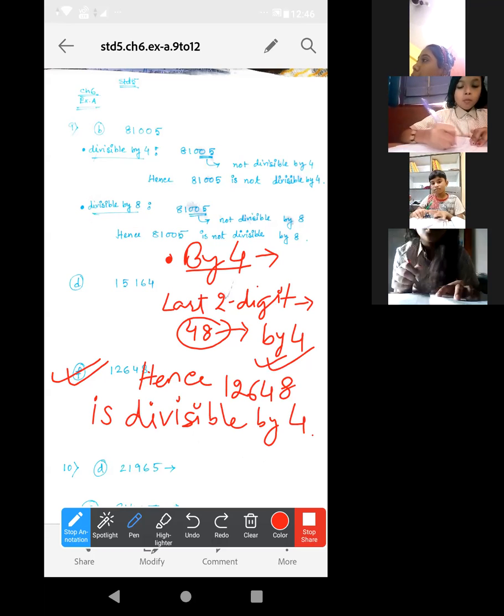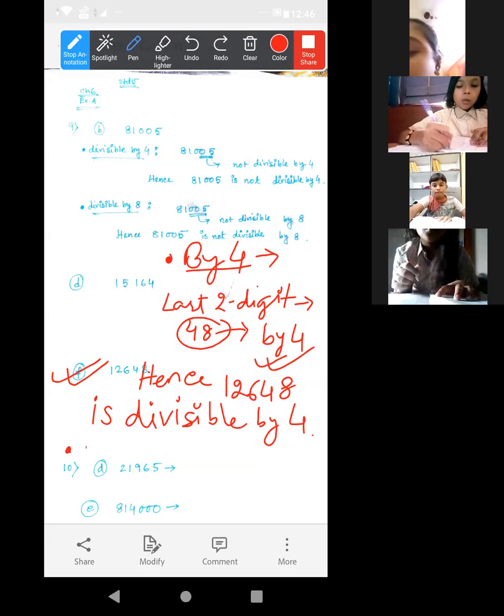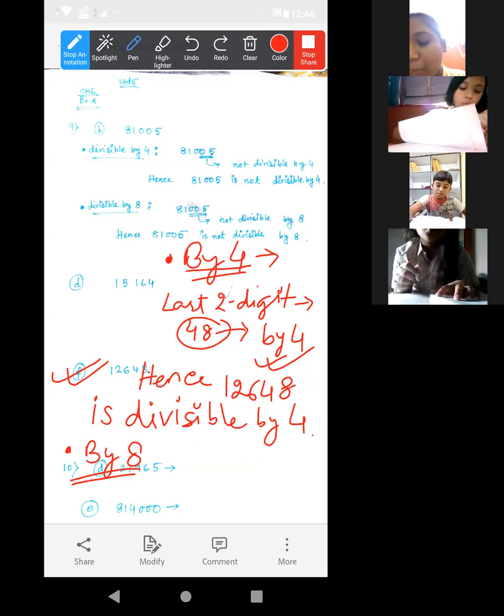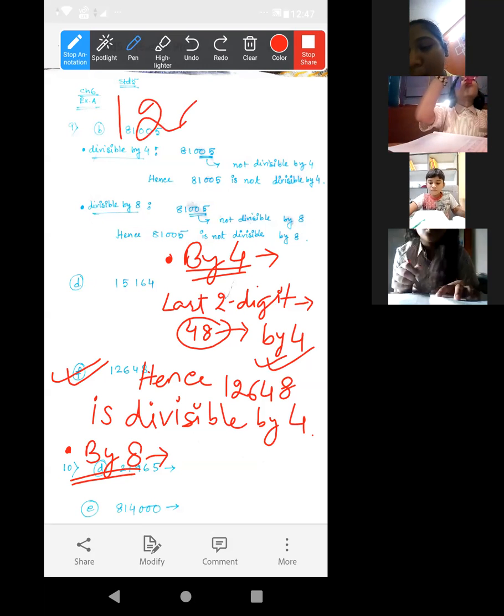Now for 8, give the heading by 8. We have to take the last 3 digits. The number is 12,648.